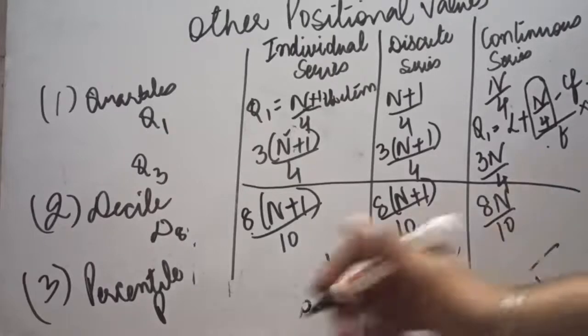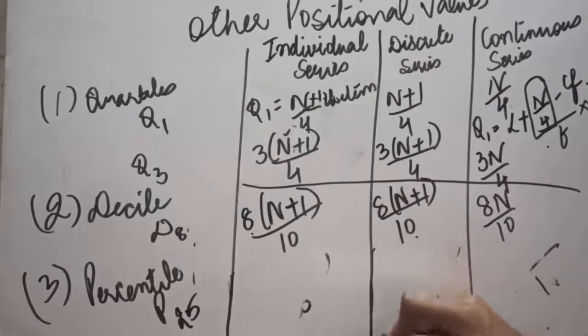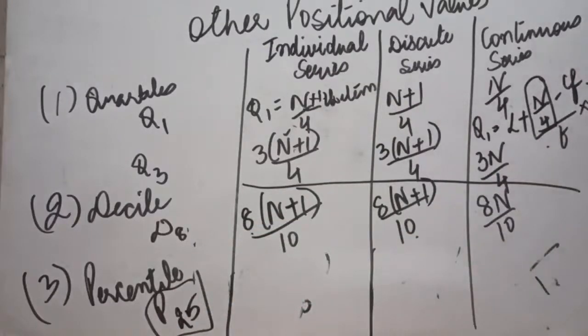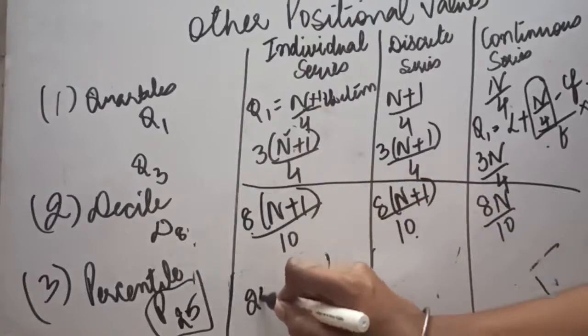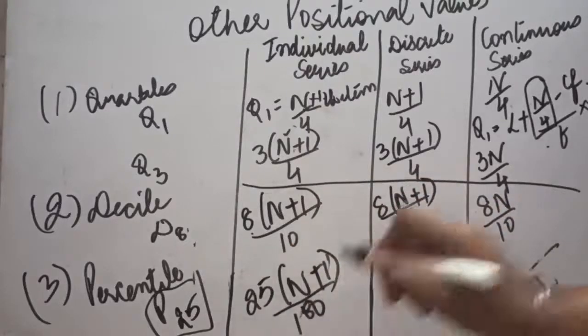Now for example, you have to calculate percentile 25. We can calculate 99 percentiles maximum. From 1 to 99 you can calculate any percentile. I am taking the example of P25, that is percentile 25. So here my formula will be 25 n plus 1 divided by 100.